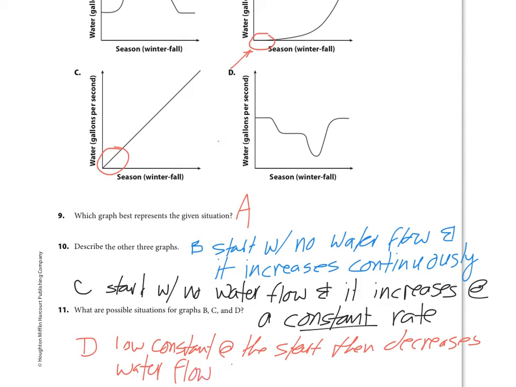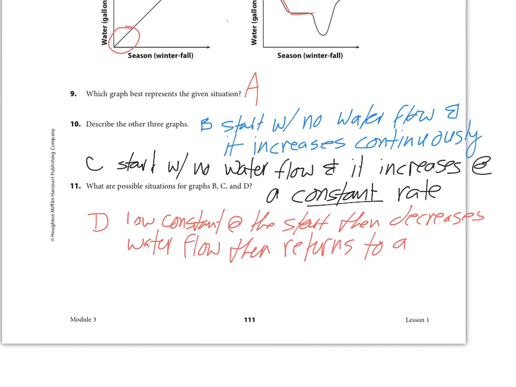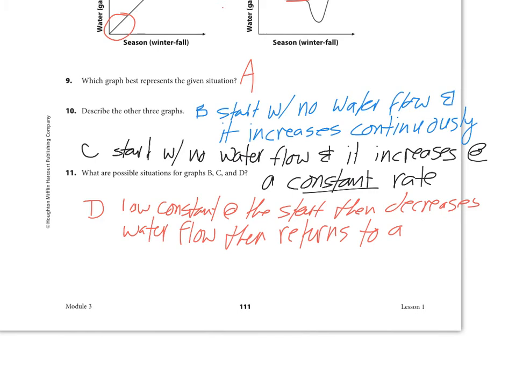Then what happens? So we have constant right here, then decrease, then what happens? Then we're constant again. Then it returns to a lower constant rate. Let me pull it back down so I can see.